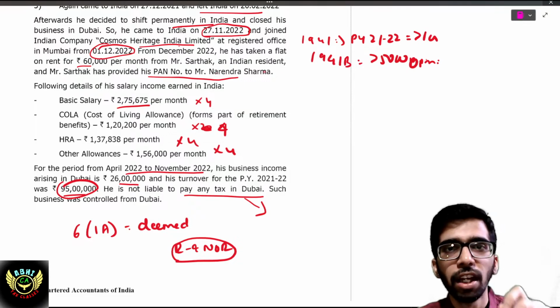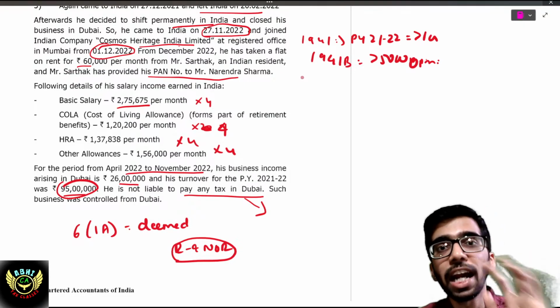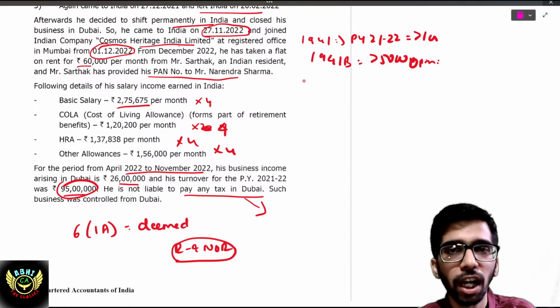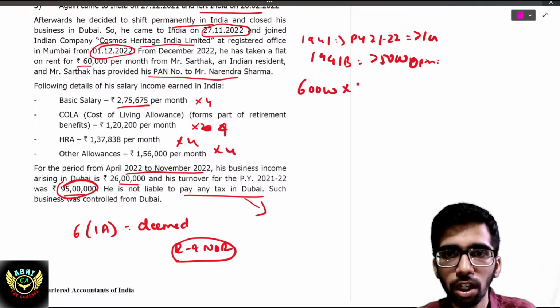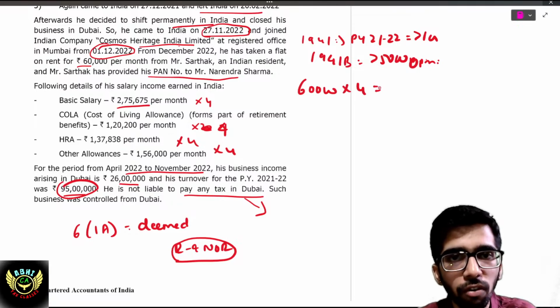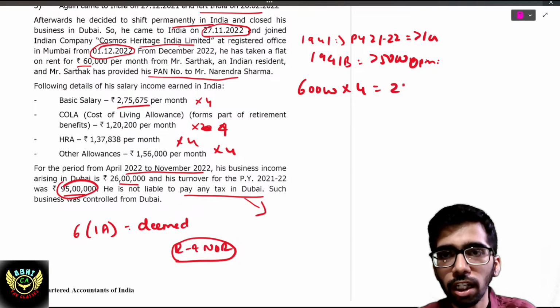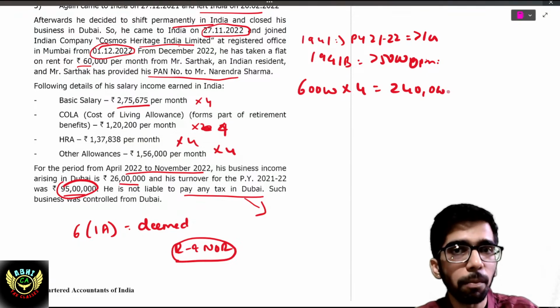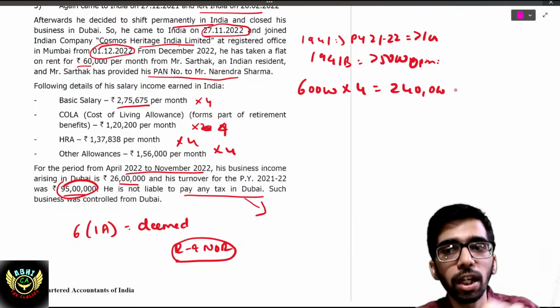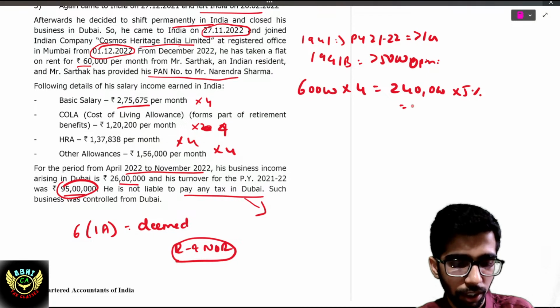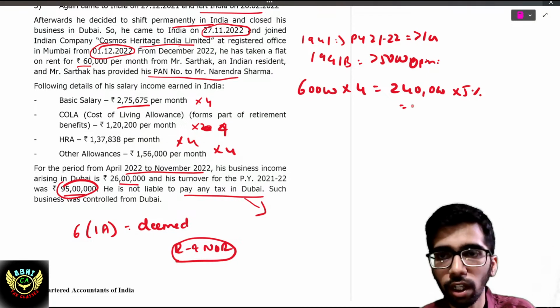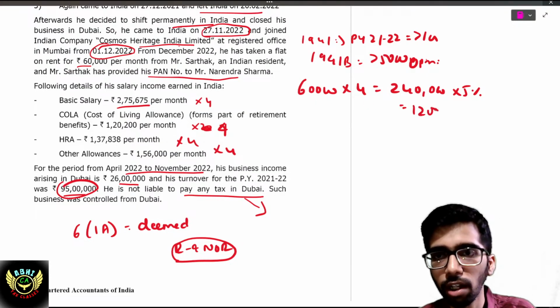But TDS has to be deducted only at the time of the last payment of that year, that is the March month. For example, 60,000 into 4 months, from December, so that is 2.4 lakh. In the March month, when you pay that March month rent, then you have to deduct this 5%. That is 2.4 lakh into 5%, that is 12,000, which you have to deduct from the March month rent.